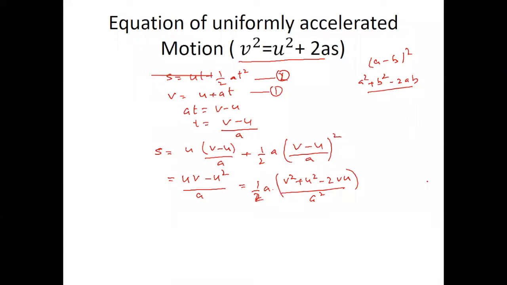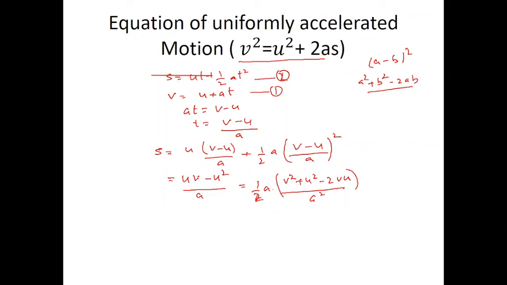Muhammad Ayan, what did you not understand? As we substitute the value of t. So s is ut plus half at square. u is here, t we calculated, and we substitute the value of t, so (v minus u) by a. Here again half a, and we substitute the value of t, which is (v minus u) by a, and t is squared, so we put the square.